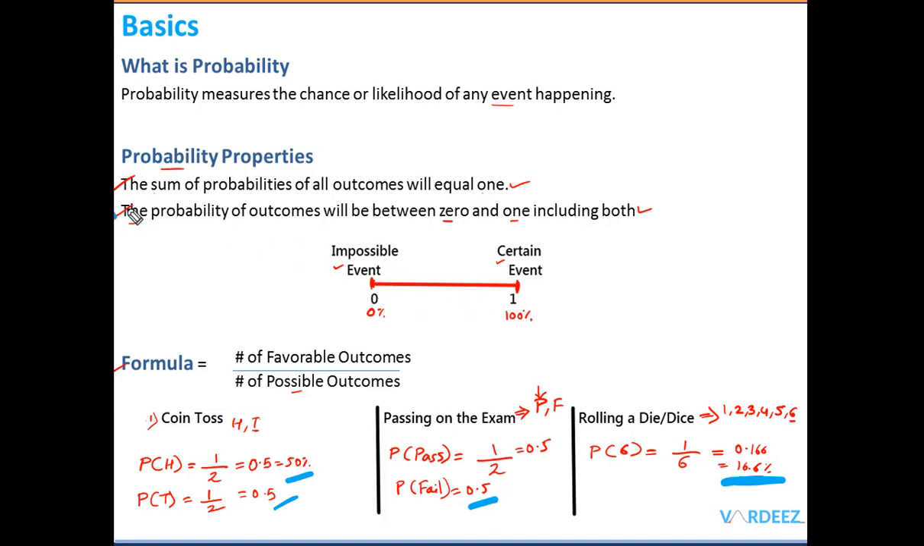So now in all these 3 examples we have seen that the probabilities always are between 0 and 1. So this confirms our second rule of probability, which is that the outcomes will be between 0 and 1, including both. And the other thing is that when you add these probabilities, if you add 0.5 and 0.5, that is equal to 1. If you add the passing and failing, it is also equal to 1, and if you add the probabilities of getting a 1, getting a 2, and so on, it will be equal to 1 as well. So this also confirms the rule that the sum of all probabilities will equal 1.